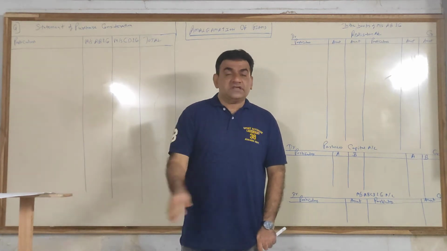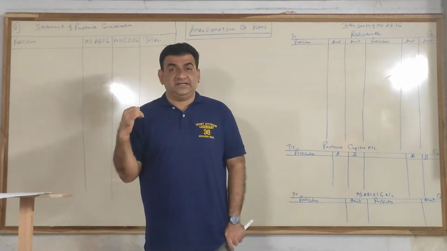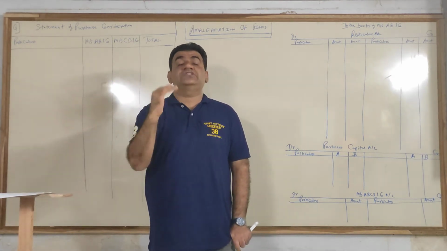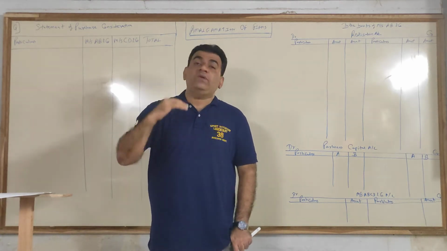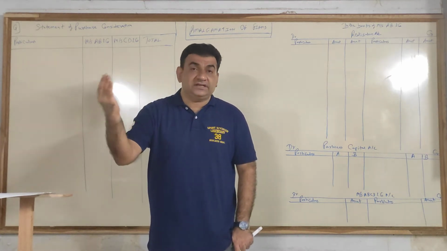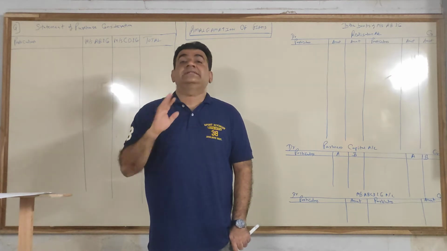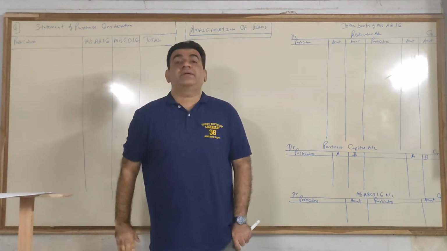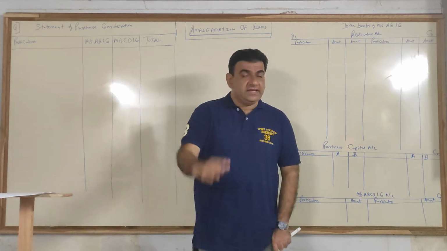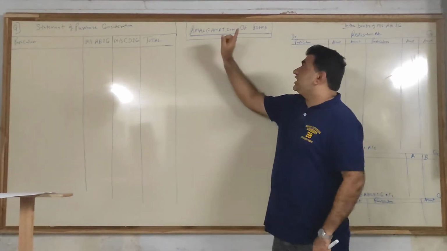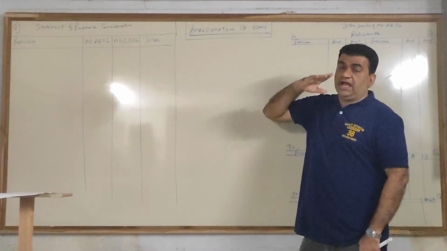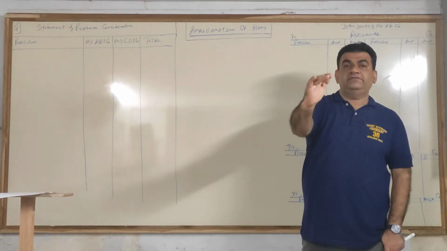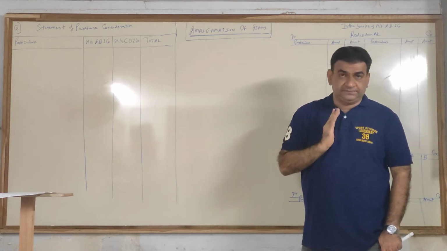The only difference is what you are going to study this year, what we are starting today, is amalgamation of firms, that is partnership firms. And what you are going to do in third year, the final year of your graduation, that will be amalgamation of companies. But the concept remains the same. Okay? So we start today with the chapter amalgamation of firms. Firm means partnership firm.